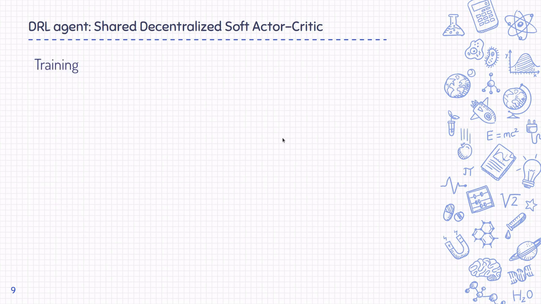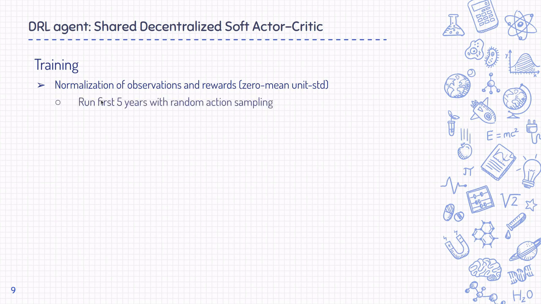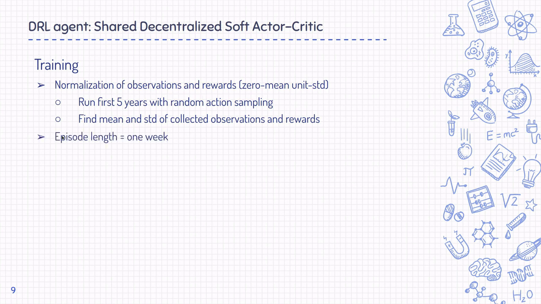During training, we performed normalization of observations and rewards to zero mean and unit standard deviation. For that, we ran the simulation for 5 years with random action sampling, and we found mean and standard deviation values of collected observations and rewards. We also set the episode length to 1 week.